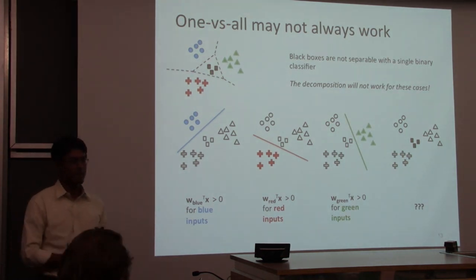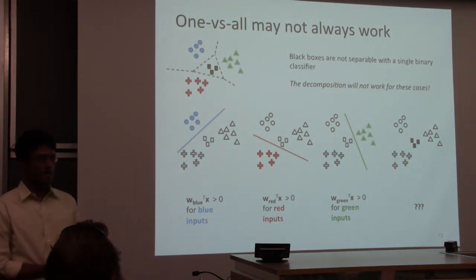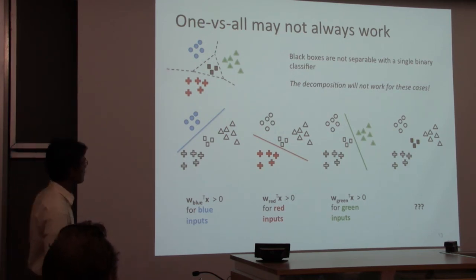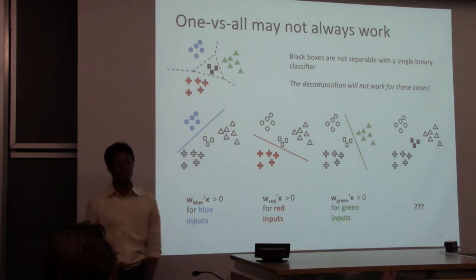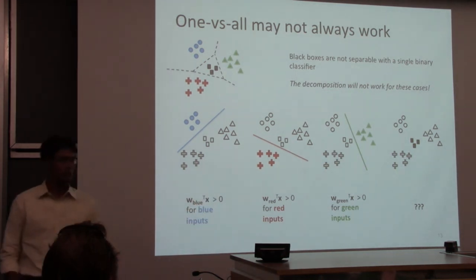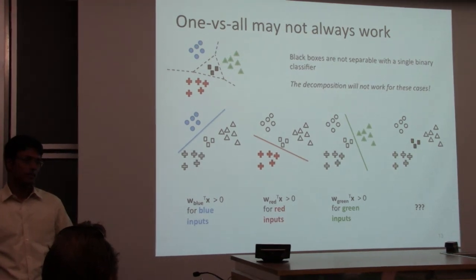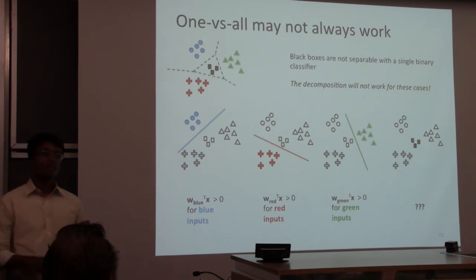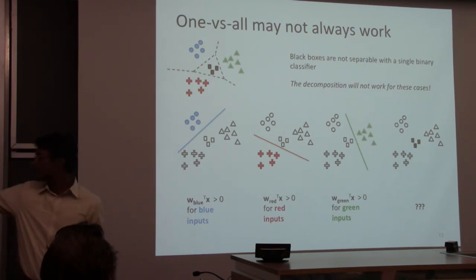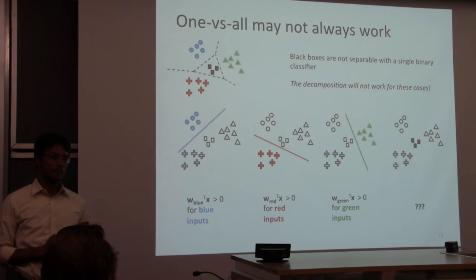Wouldn't this case just not belong to any of the other ones? How do you know it doesn't belong? If I take argmax, there will be something that maximizes that score. We are training with greater than 0, but at prediction time we are just using winner take all.